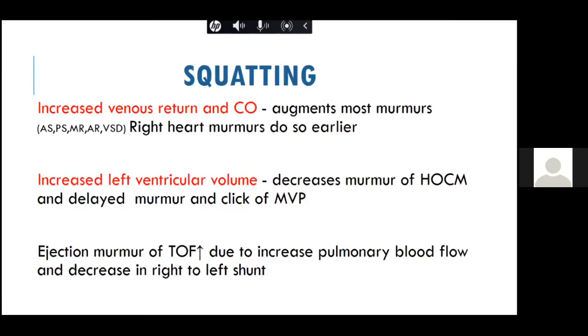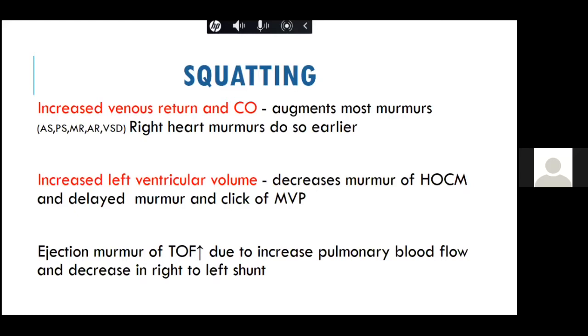So what happens is, because of the increased venous return and cardiac output, it augments most of the murmurs, like aortic stenosis, pulmonary stenosis, mitral regurgitation, and aortic regurgitation. The VSD murmur also increases, because the LV pressure increases and there is more shunting from left to right. However, there is one important difference: it makes changes to the right heart murmurs earlier than the left heart murmurs. The right heart murmurs are affected in 3 to 4 cardiac cycles, as compared to the left murmurs, which are affected after 5 to 6 cardiac cycles.